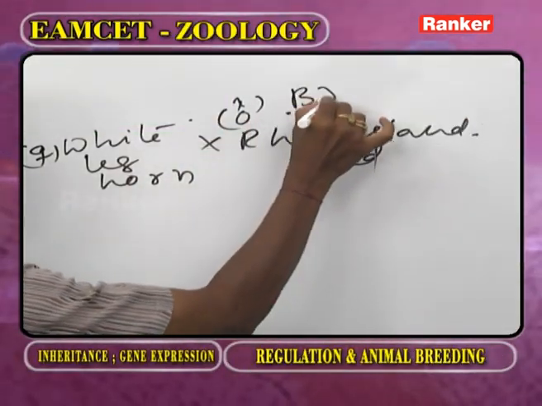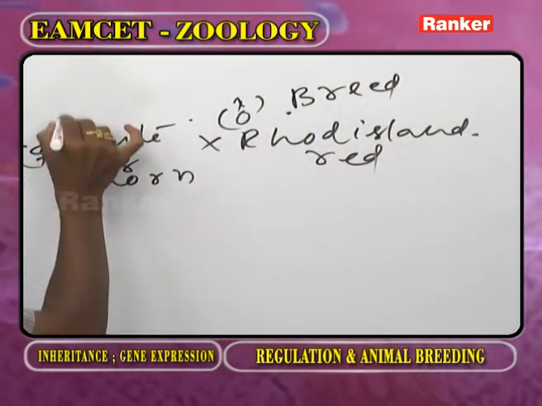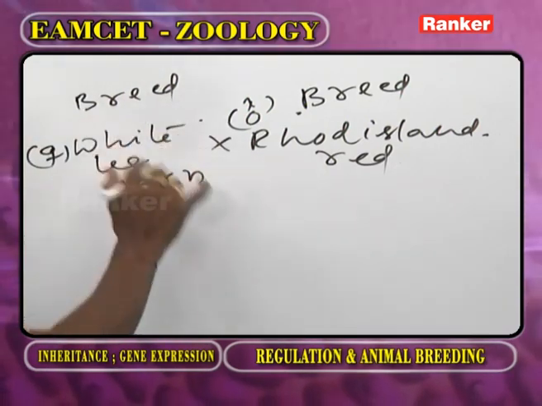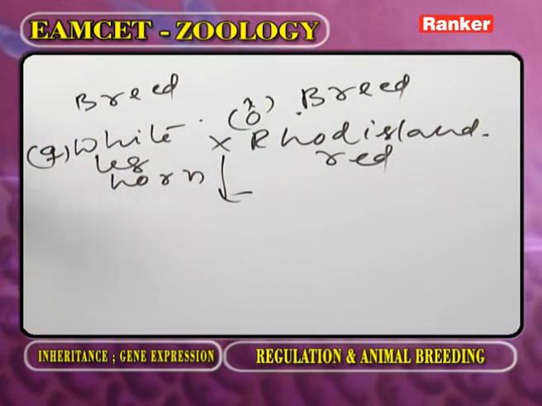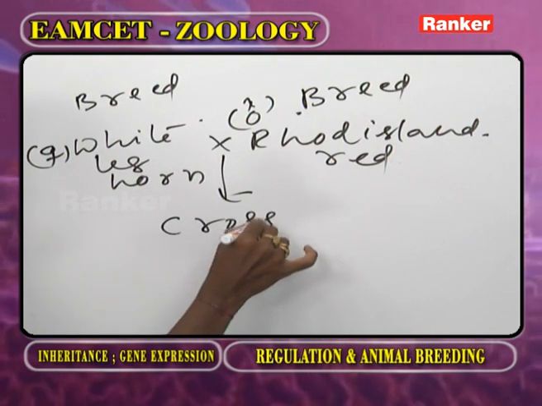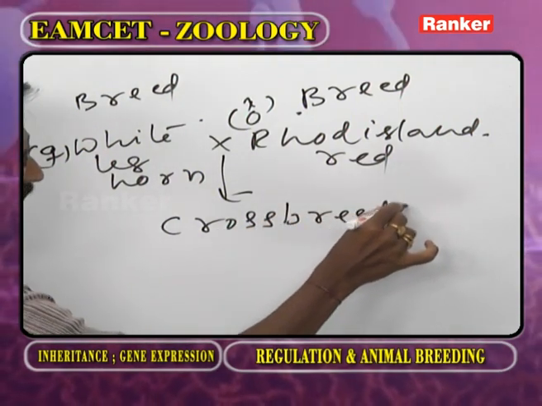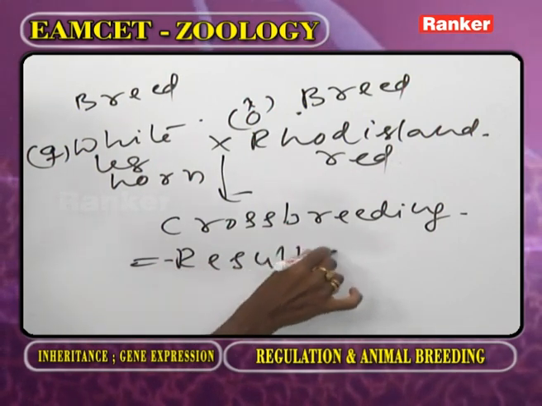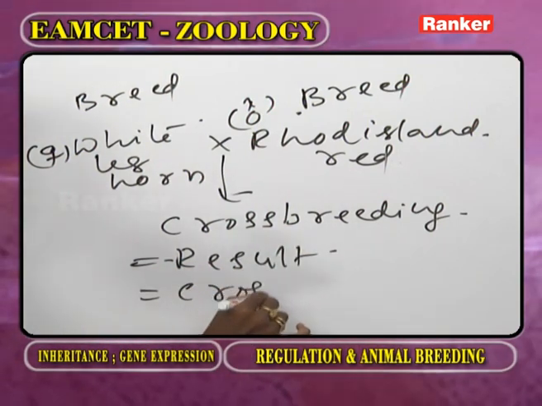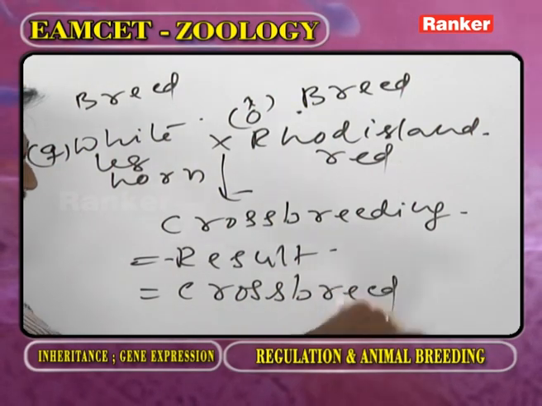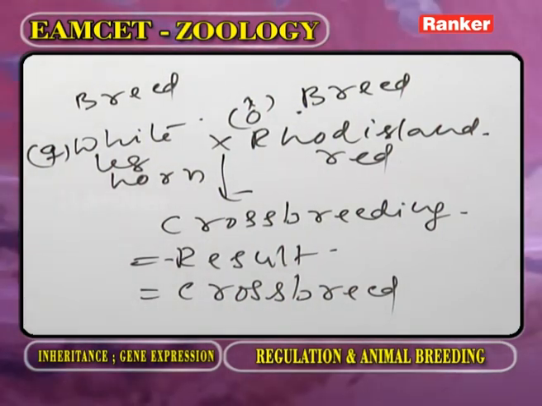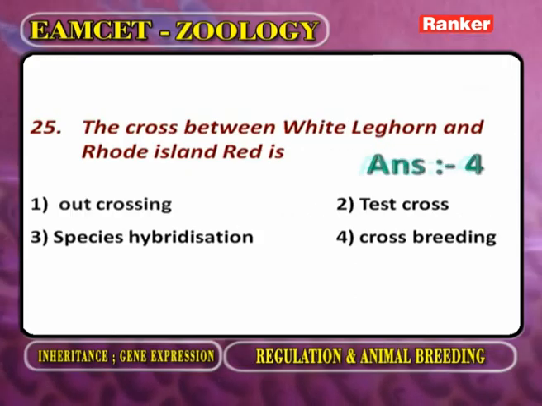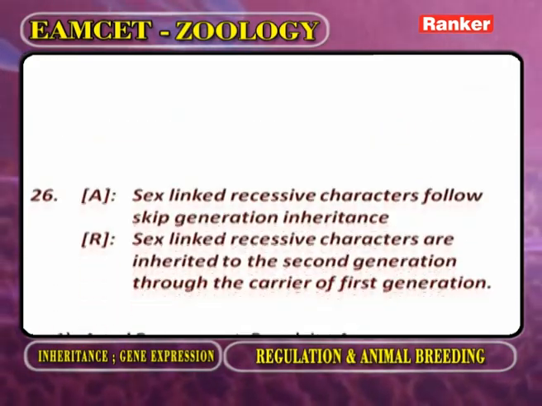This is one breed, one variety. This is another breed, another variety. A cross between two breeds we call cross breeding, and the result is called a crossbreed. So the cross between white leghorn and Rhode Island red is a crossbreed.